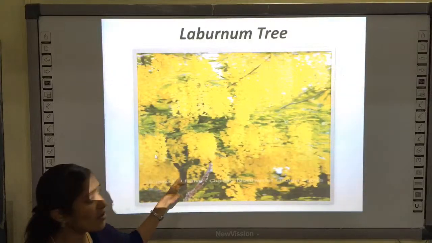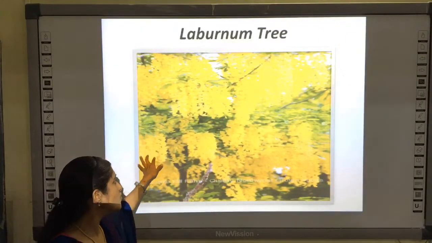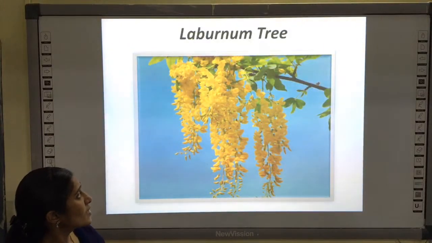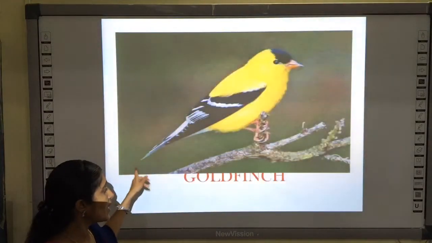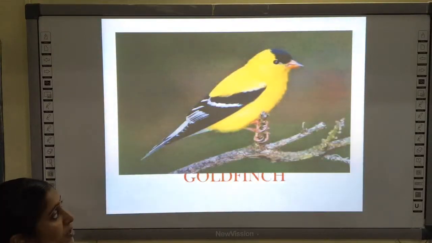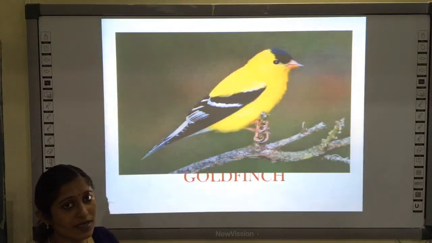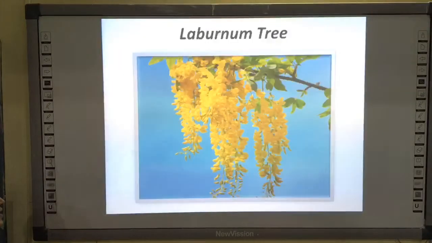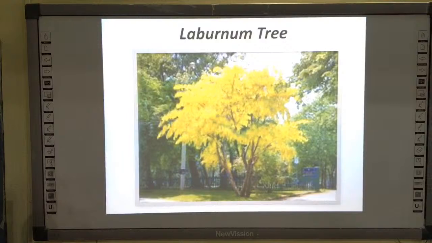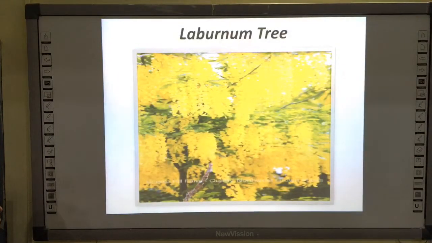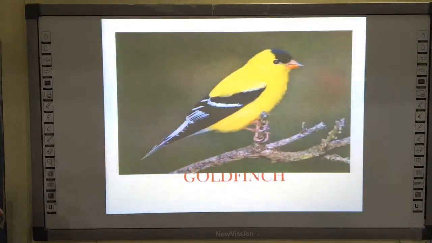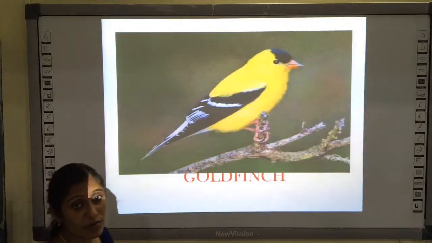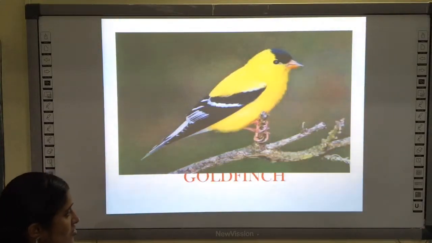It is such a beautiful flower with the hanging bunch of flowers. You can see like this. Okay, these are the flowers. It's very beautiful, golden, yellowish in color. Okay, and this is the goldfinch, the bird. So if you want to see it again, you can just have a look at the laburnum tree. Okay, and this is the goldfinch, the bird that is mentioned in the poem.